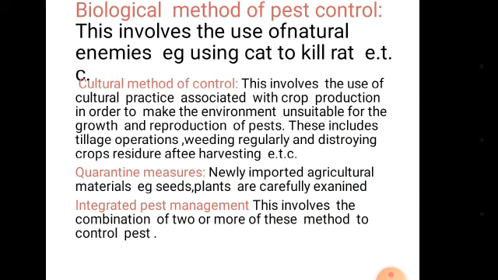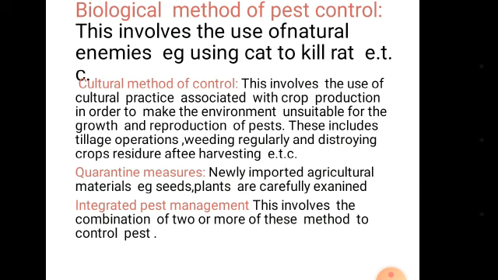This includes tilling operations. Plowing deep destroys the eggs, larvae and pupae of some soil-borne insect pests. Weeding regularly and destroying crop residues after harvesting will lead to the reduction of the build-up of a large population of insect pests. Third, use of resistant varieties of crops. These crops have inbuilt tricks that help them resist attack by pests. Proper storage of farm crops.